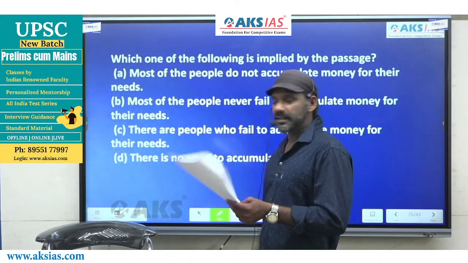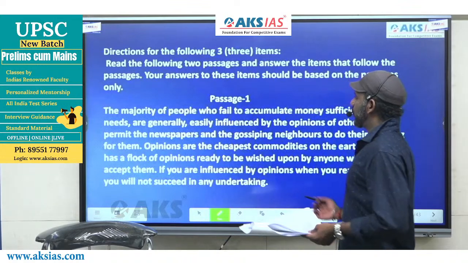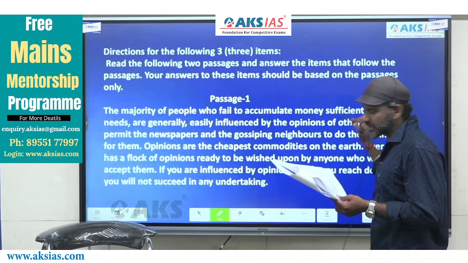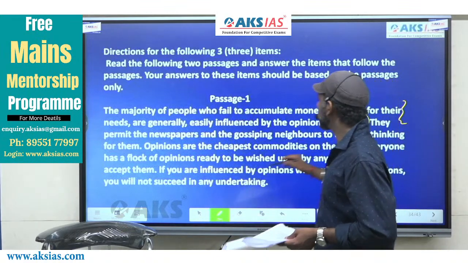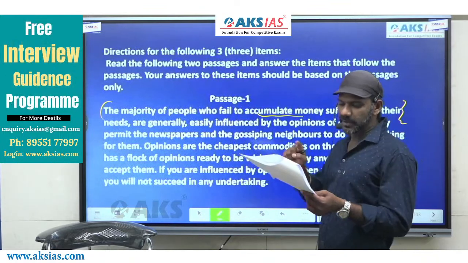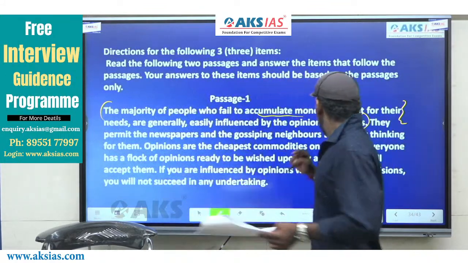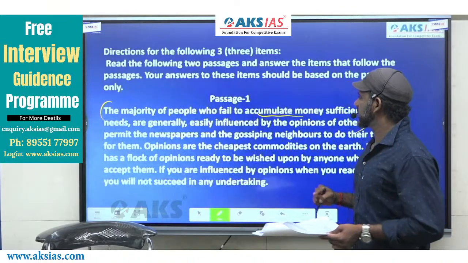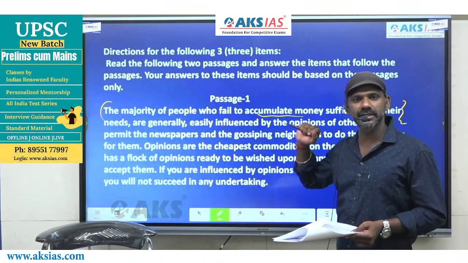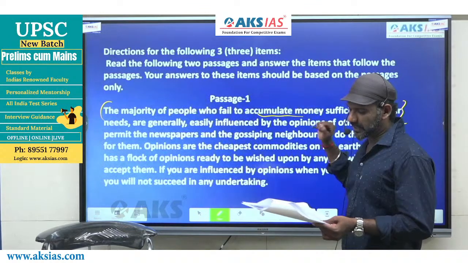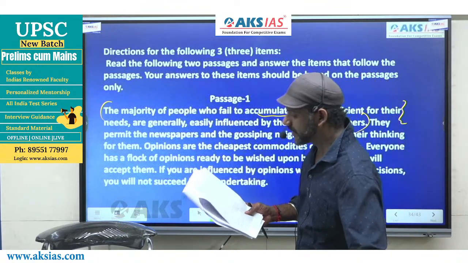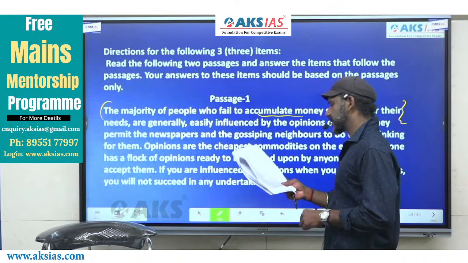I say, to get the answer to this question, we just need to read the first part of the passage. Actually, the first sentence is completely fine, because accumulating money is talked about in all the four options, and accumulating money finds mention in the first sentence of the paragraph, right? So we have to focus on the first sentence to get to know which of these four must be considered.